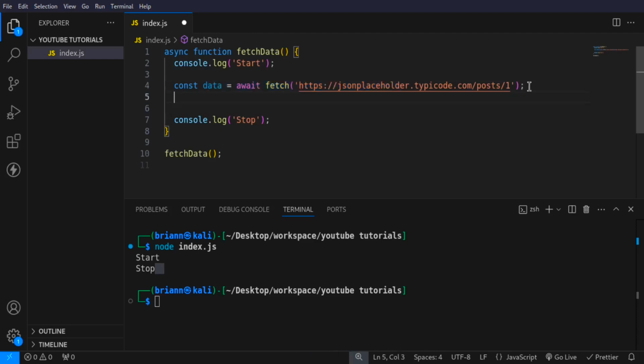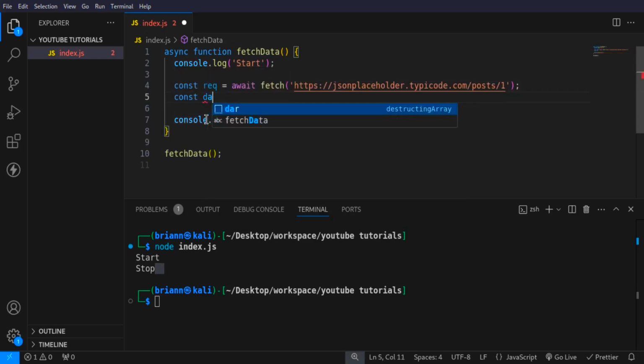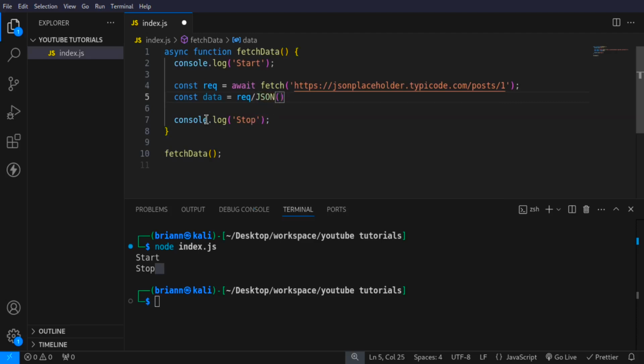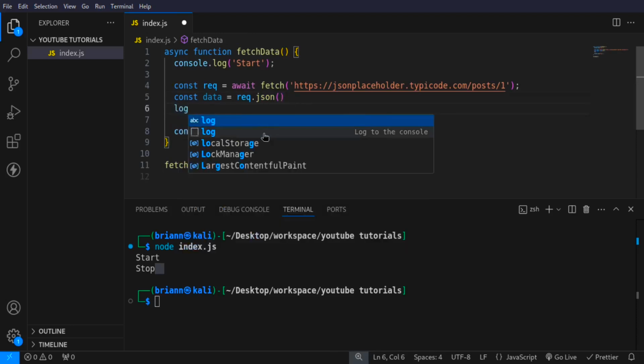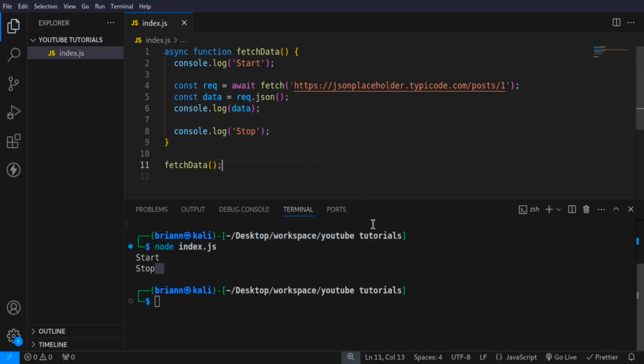We can see this clearly by actually handling this data properly. So what we can do is say const, I'm going to rename this to request, and this one I'm going to rename data equals request.json, like that. What happens here is that we are handling the response using JSON so that we can get the readable data which we can actually work with, just the way we did with the promises. And now inside here, I can console log my data. Now I want you to see what happens.